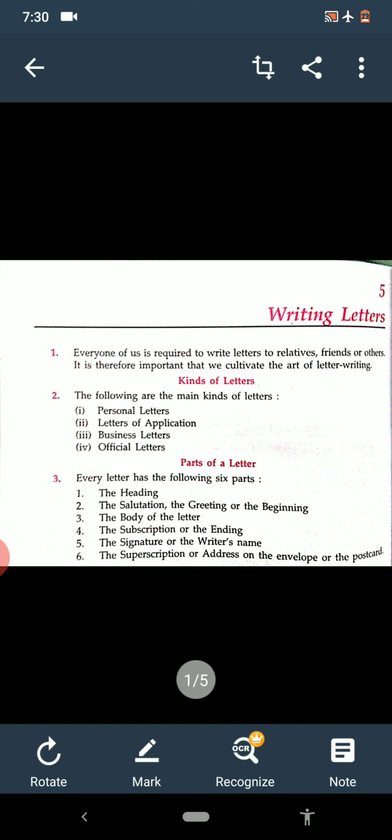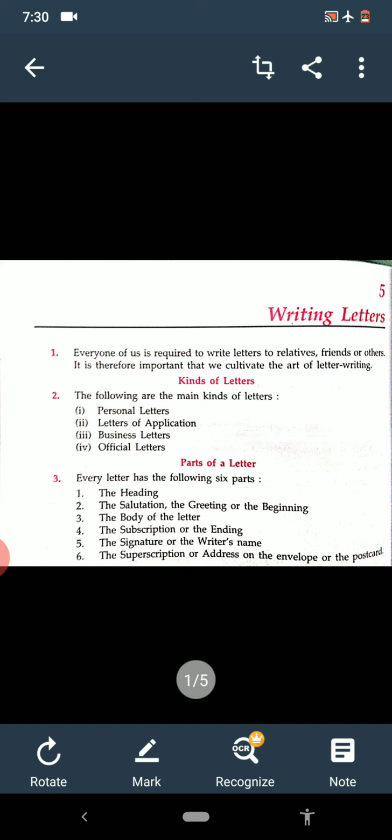Then let us see what are the parts of a letter. How many parts are there? Now see, it is written on third number. Every letter has the following 6 parts. First one is the heading. The second is the salutation, the greeting or the beginning we can say.